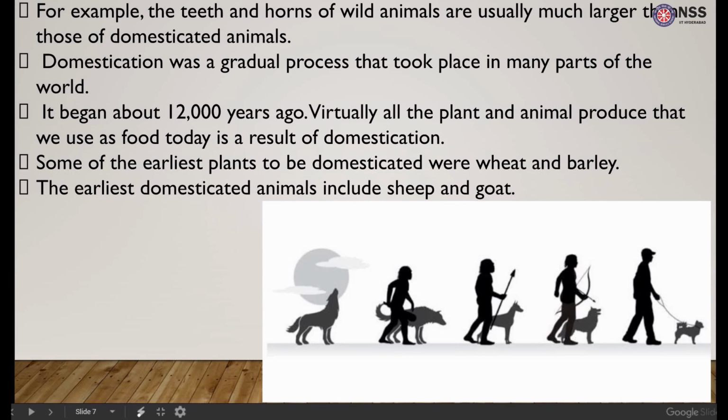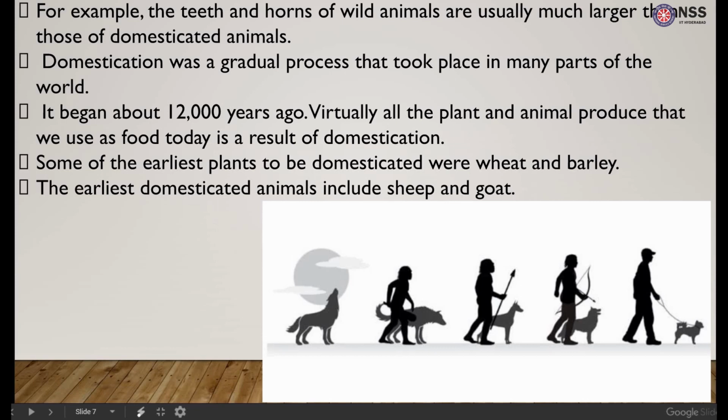One example in which we can see the difference between wild animals and domesticated animals is that the teeth and the horns of wild animals are usually much larger. This is because they are mainly carnivorous while the domesticated animals are mainly herbivorous.